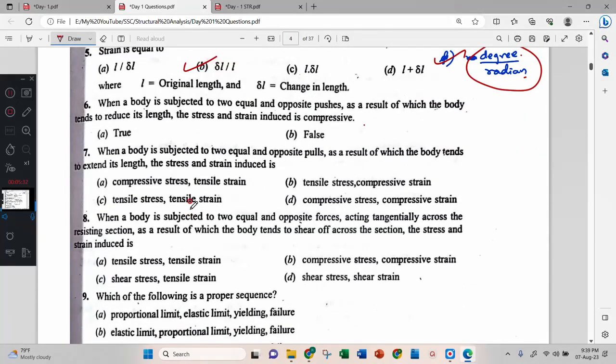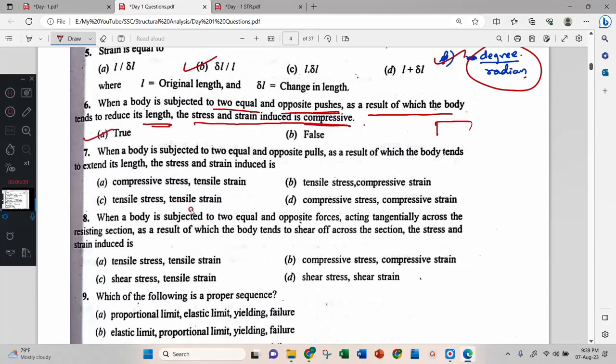Now, when a body is subjected to two equal and opposite pushes, as a result of which the body tends to reduce its length, then the stress and strain corresponding is compression. Correct answer.